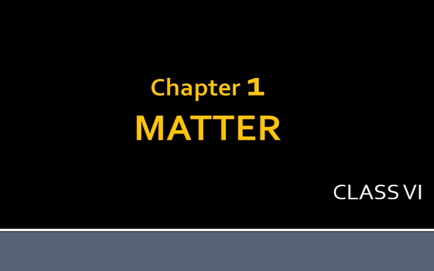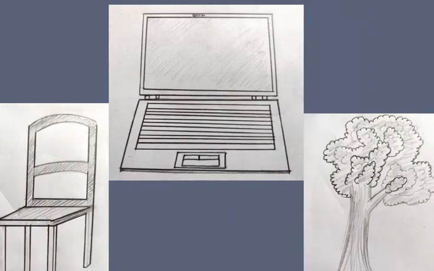Hello students, today in this video we will be covering the first chapter of physics, that is matter. Look around you, see the different things that are present around you. You might be sitting on a chair right now, looking at your laptop or computer. There might be some books on the table, your pencil box, a fan on the ceiling, a window and a door in your room. So everything that you see around you is matter.